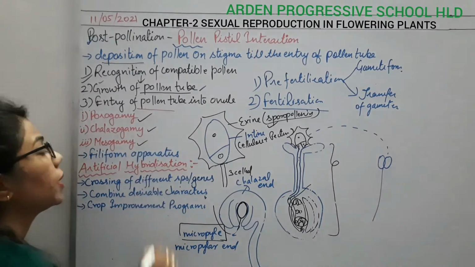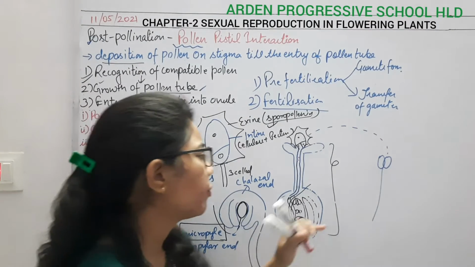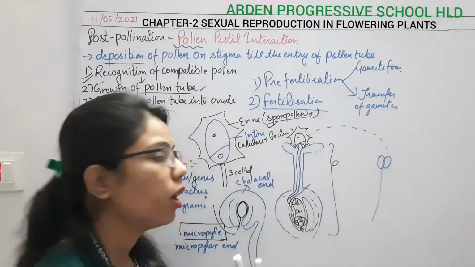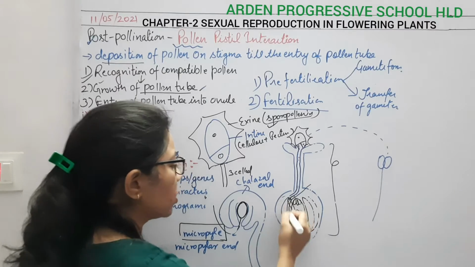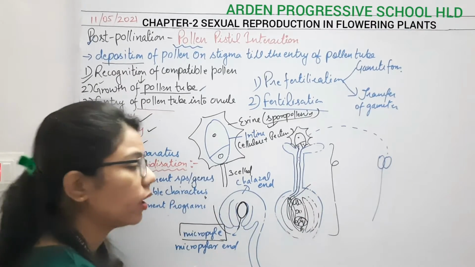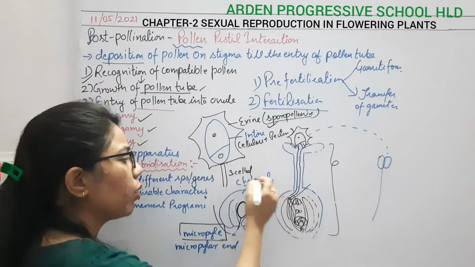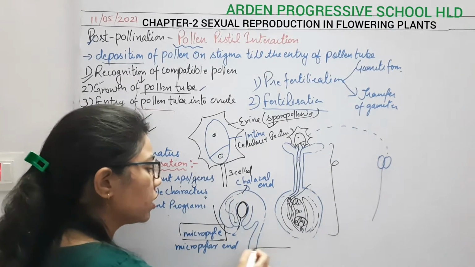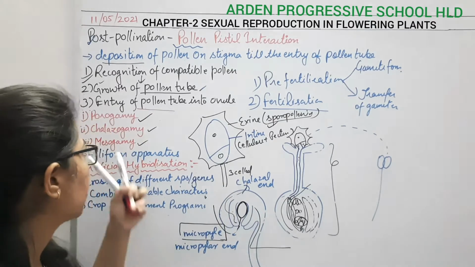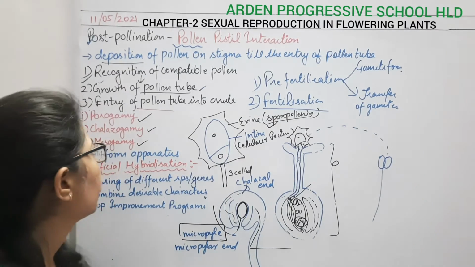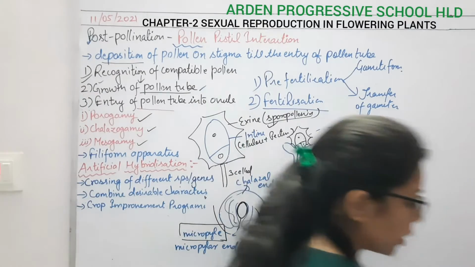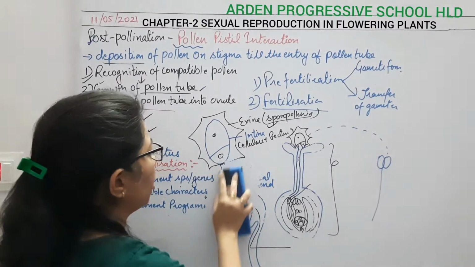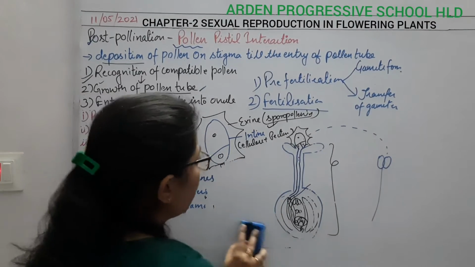And the third one is mesogamy. Meso means middle. If the pollen tube is growing or protruding through any middle part, or through the integuments, because there are two layers of integuments, or through the funicle, then we call it mesogamy. So we have porogamy, chalazogamy and mesogamy. They are the three different ways by which the pollen tube can enter the ovule.